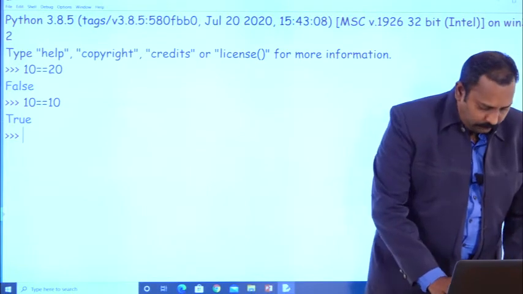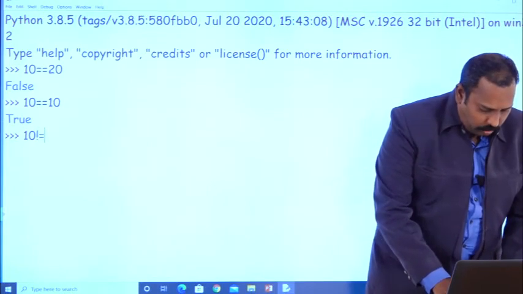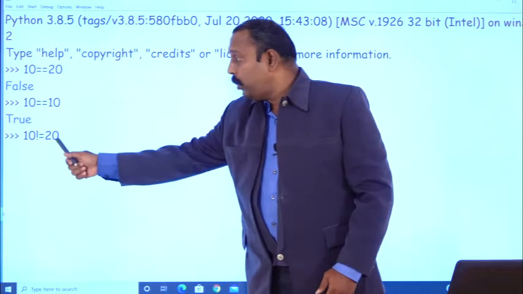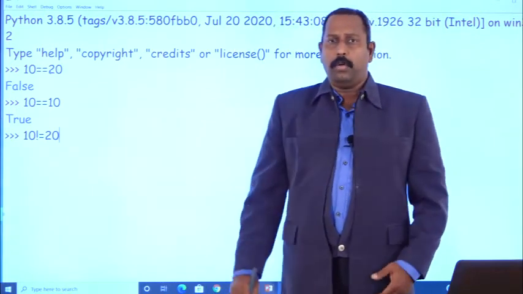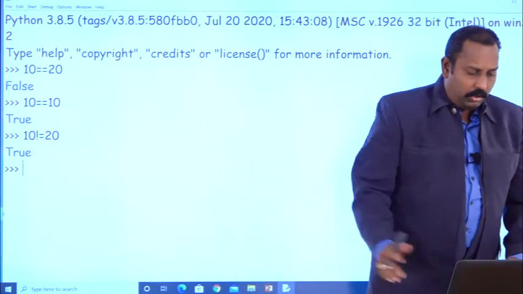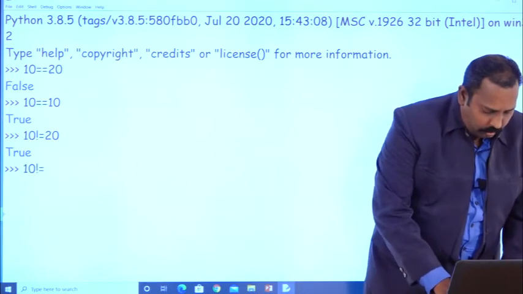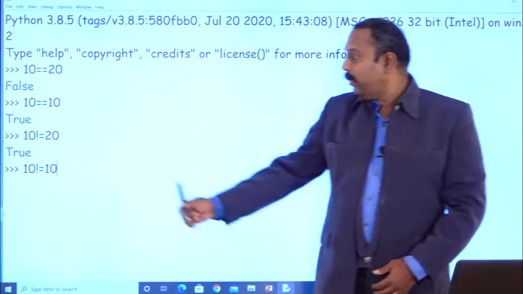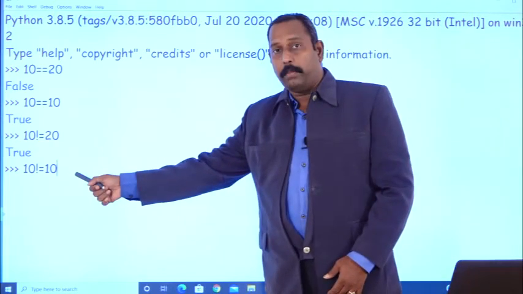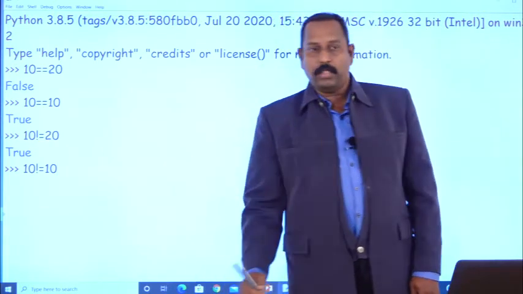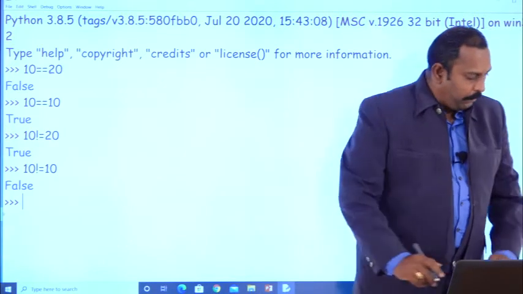Suppose I have written 10 is not equal to 20. 10 is not equal to 20, so you get true. Suppose 10 is not equal to 10. Here 10 equals 10, but we are using not equal, so what is the output you will get? False.